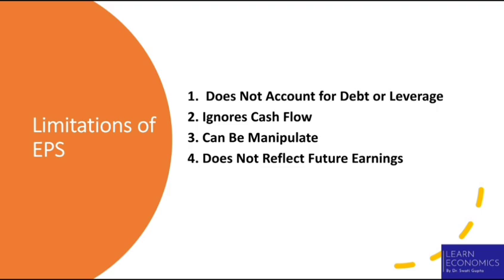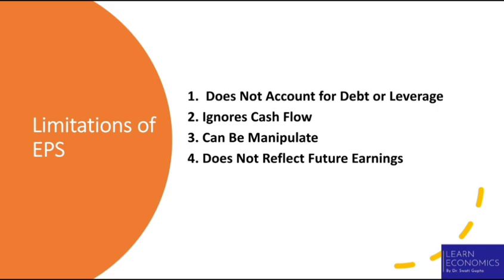Third, can be manipulated. Companies can influence EPS through their accounting practices or financial strategies. A company may use the stock buyback method. It means by repurchasing shares, the company reduces the number of outstanding shares.